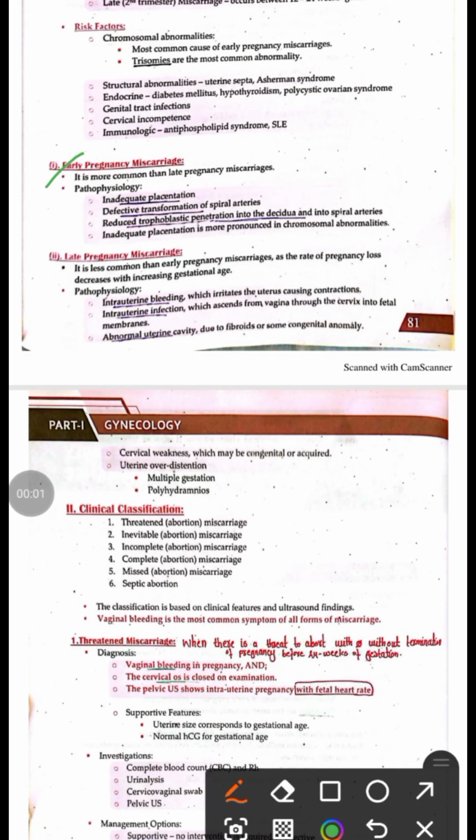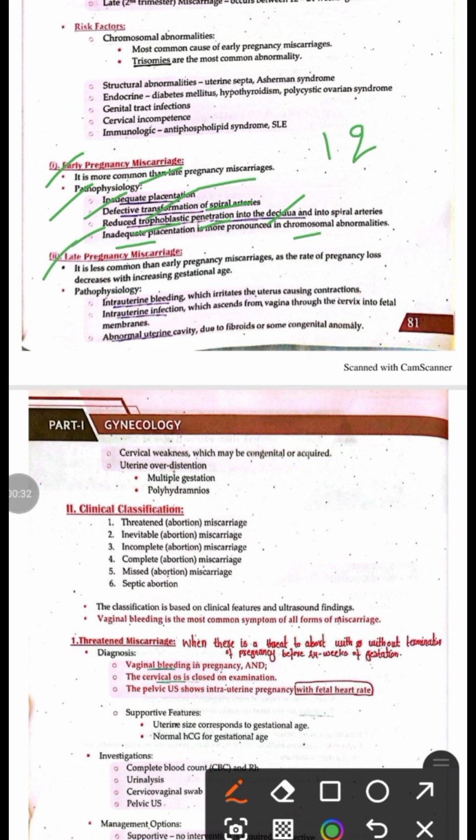First one is early pregnancy miscarriage. They are more common than late pregnancy miscarriages, and they occur at less than 12 weeks of gestation. The pathophysiology is that inadequate placentation occurs: there is defective transformation of the spiral arteries, and reduced trophoblastic penetration into the decidua of the endometrium. Inadequate placentation is more common in chromosomal abnormalities. All of these changes can lead to early pregnancy miscarriages.